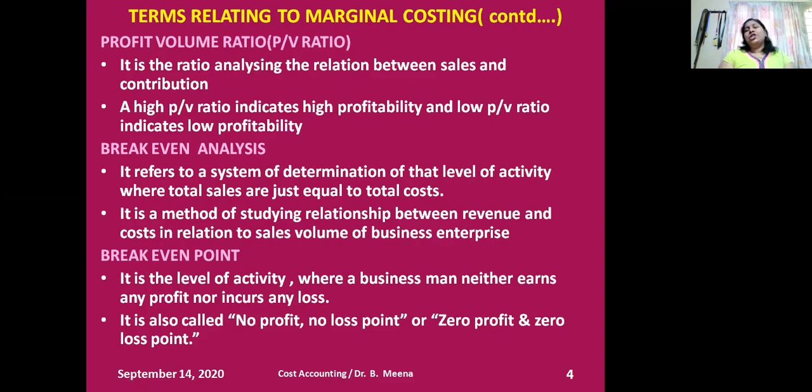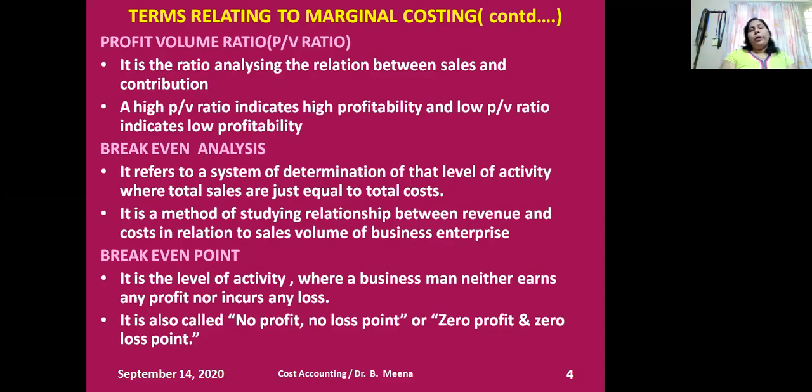It analyzes the relationship between revenue and cost in relation to the sales volume of the company. Break-even point is the amount of sales where a firm neither earns profit nor incurs loss. So we can say that point is the no profit, no loss point, or zero profit, zero loss point.